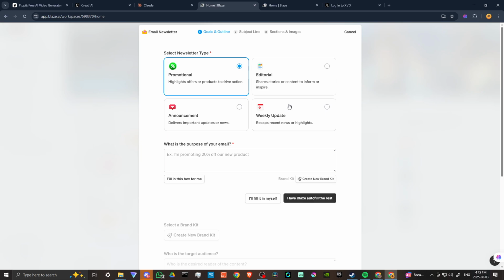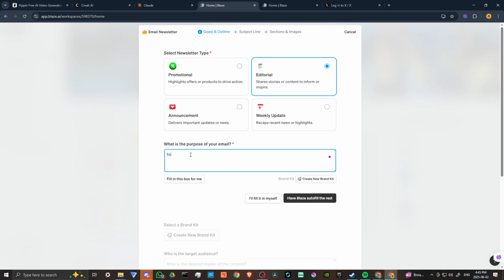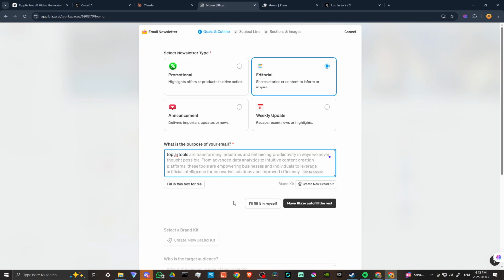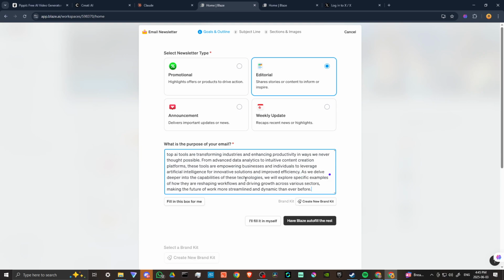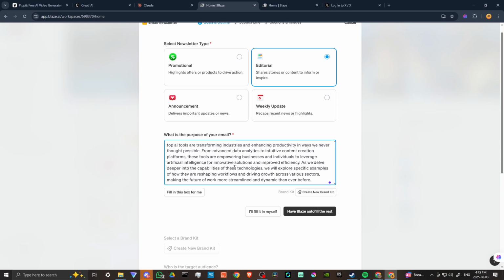So let's go ahead and share stories or content. What's the purpose of your email? Let's say top AI tools. Just put that there. Okay, and there we go. So if we just click on tab, then that's going to auto fill for us. And this is where Blaze is really going to help us write our emails.